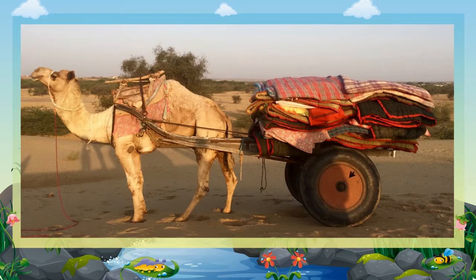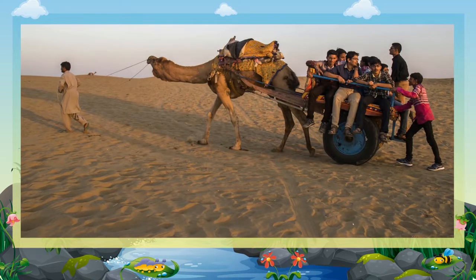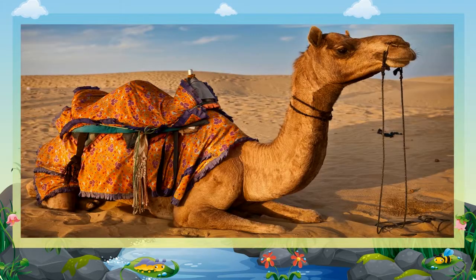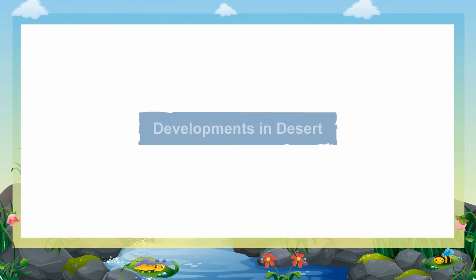Camels and camel carts are used for traveling in the desert. A camel can move on sand easily because of its padded feet. It can remain without water for many days. It is therefore called the ship of the desert.